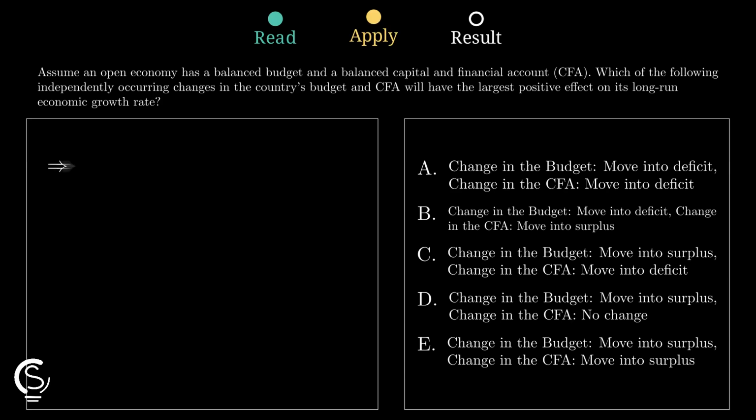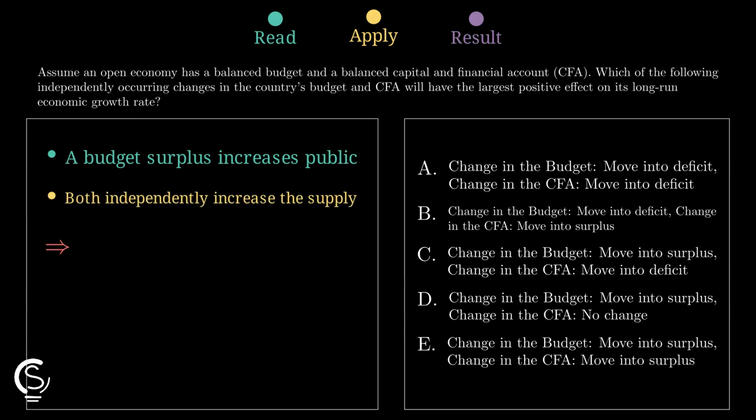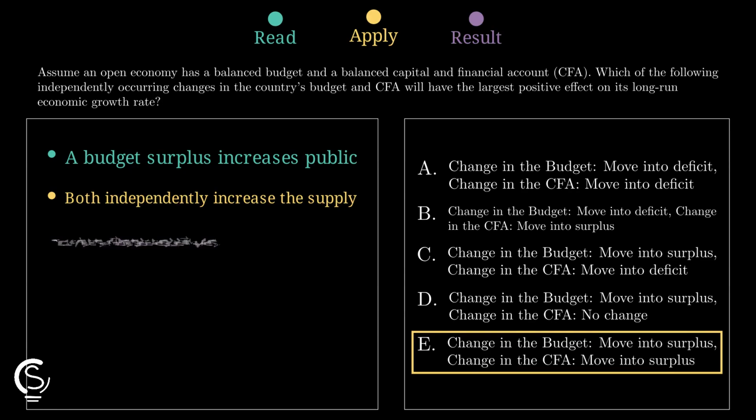Now add the CFA piece. A move into surplus means more foreign capital flows in, which also boosts the supply of loanable funds, so both changes push real interest rates downward. Lower real interest rates encourage more investment spending, and stronger investment raises capital accumulation, which gives the biggest positive boost to long-run economic growth.